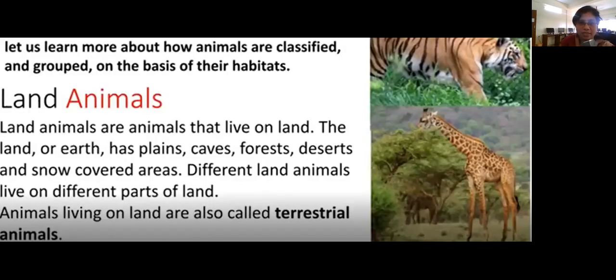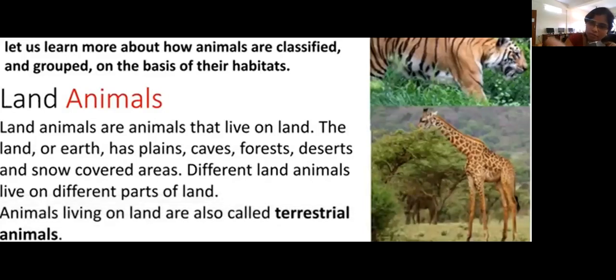Now let's first start with the animals which stay on the land. Can you see the pictures of the tiger and the giraffe over there? The animals which live on the land or the earth, the plains, the caves, the forests, deserts and snow-covered areas are called land animals. Different land animals live on different parts of land. Animals living on land are also called terrestrial animals, as I said earlier.